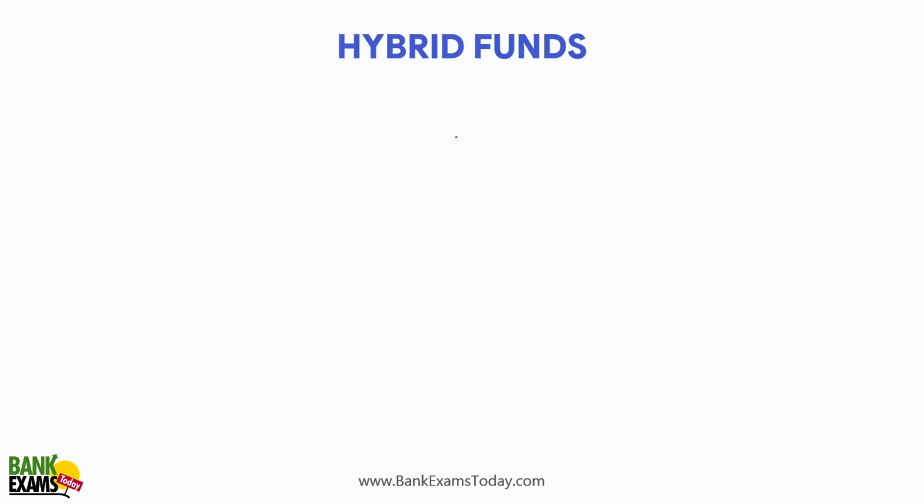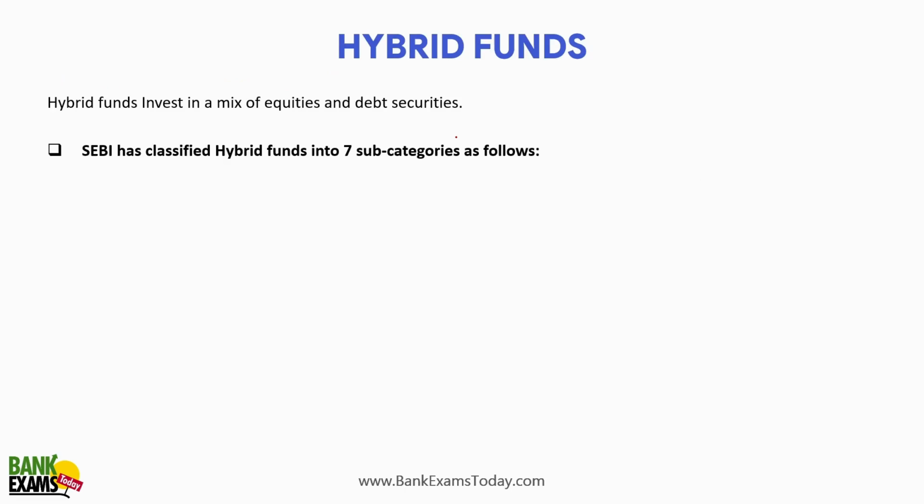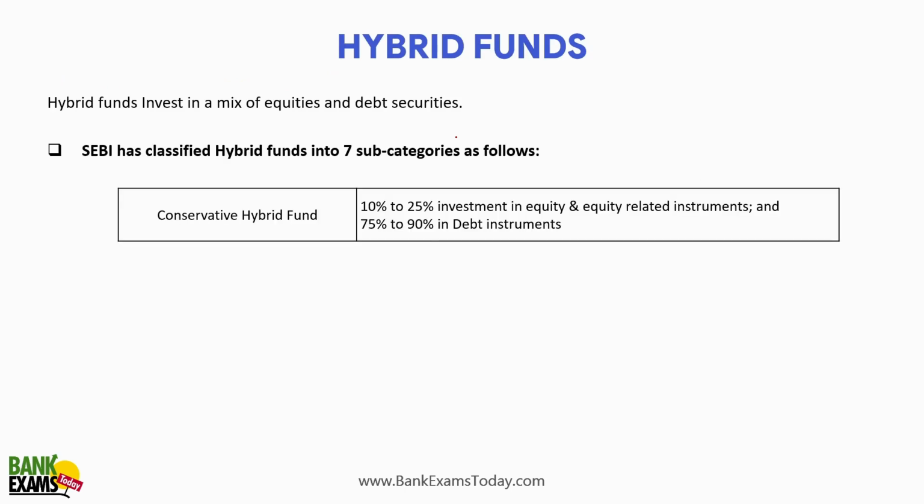Okay. Then what are hybrid funds? A hybrid fund is a mix of equities and debt securities. There are 7 categories of hybrid funds. The first one is the conservative hybrid fund. 10 to 25% of the investment should be in equity and equity related instruments and 75 to 90% in debt instruments, right? So it is a conservative hybrid fund.